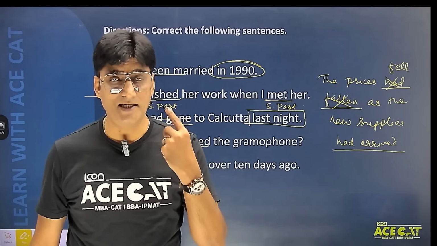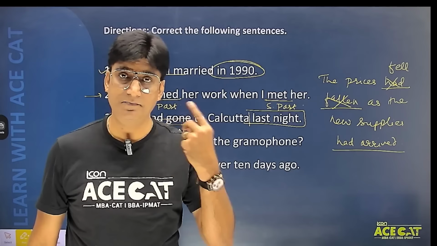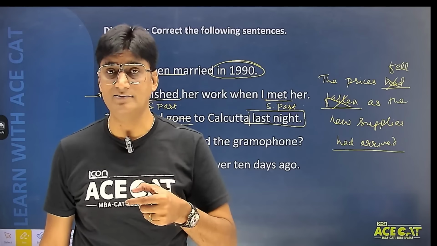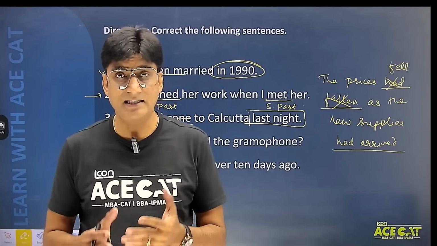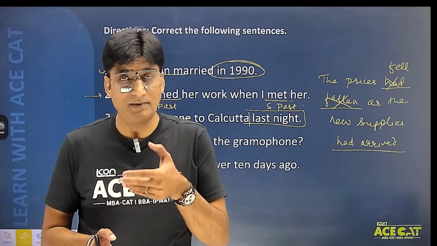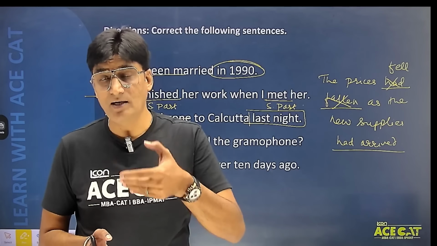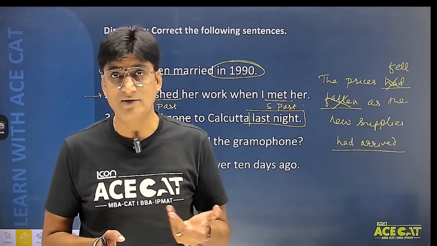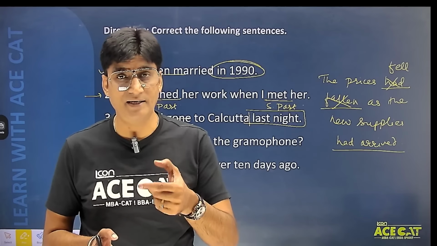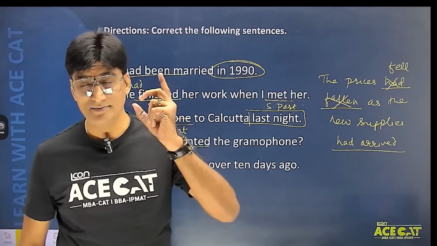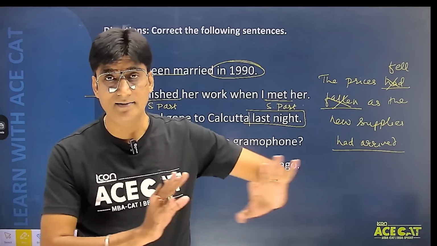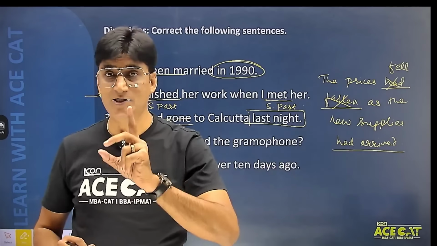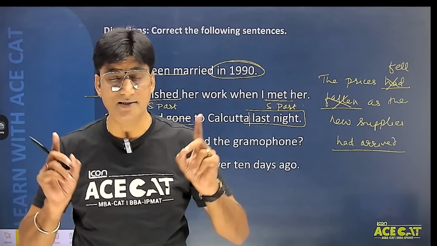Students do understand, past perfect tense हमेशा past of the past को दिखाता है. For example, if I say I had completed my studies before 2005. Now understand 2005 that itself is a past time. और अगर मैं कहता हूं कि मेरी स्टडीज तो उसके पहले ही पूरी हो चुकी थी, I'm focusing on completion of the work. So if I say I had completed my studies before 2005, this becomes an example of past perfect and this is absolutely correct. So I repeat, कोई काम पास्ट में हुआ था, सिंपल पास्ट. कोई काम पास्ट में किसी पर्टिकुलर टाइम के पहले पूरा हो चुका था, तो पास्ट परफेक्ट. पास्ट परफेक्ट ऑलवेज शोज पास्ट ऑफ द पास्ट.